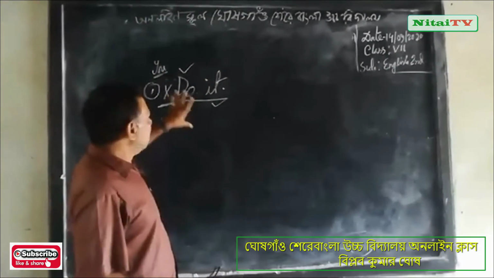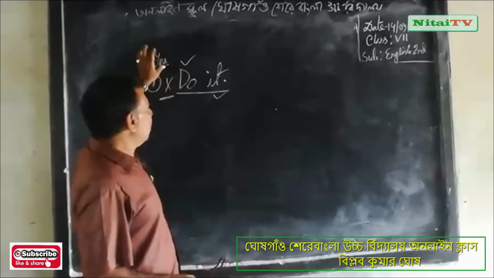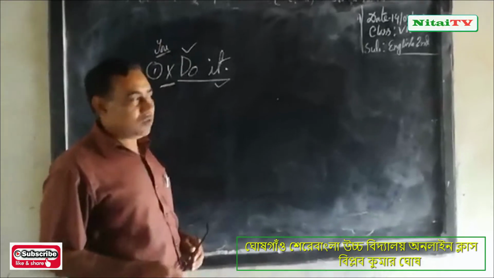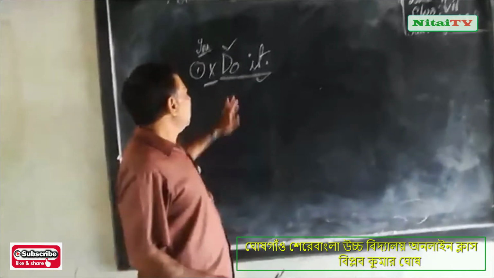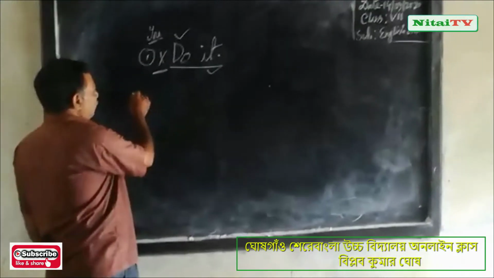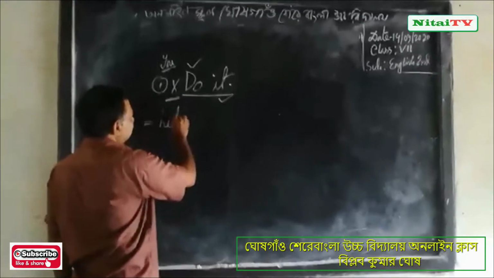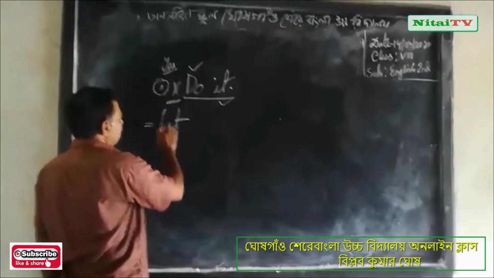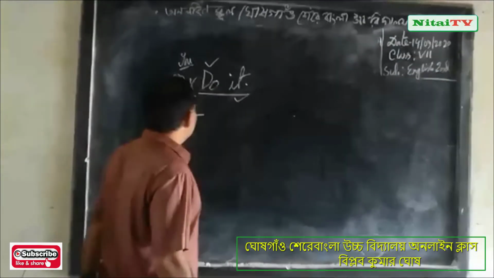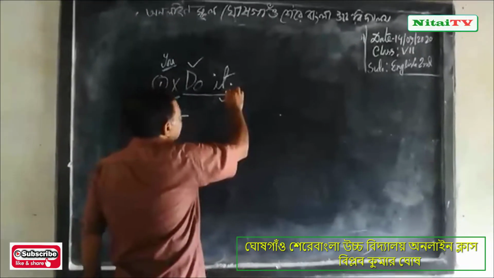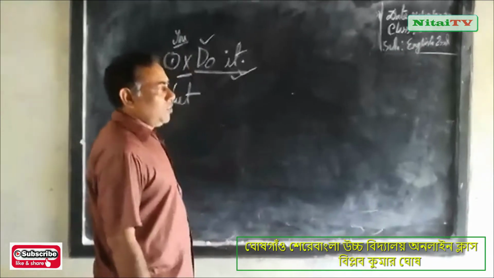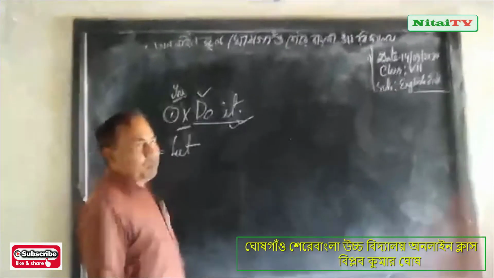You remember, there was a subject and it is you. This is second person. So when you change this sentence, then at first you will write let. Then you will write the object according to the rules of changing voice active to passive.